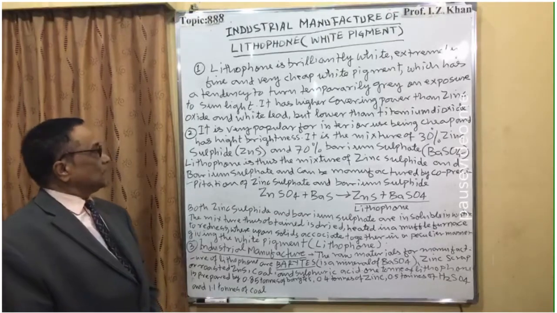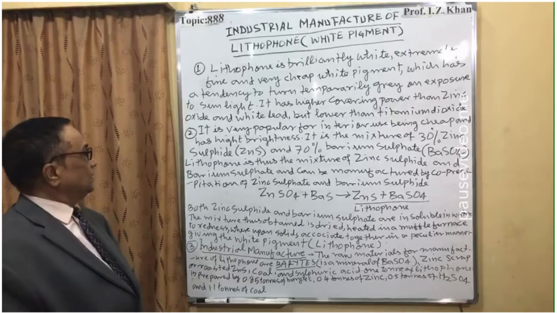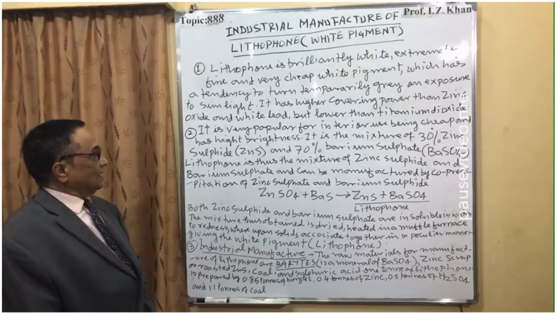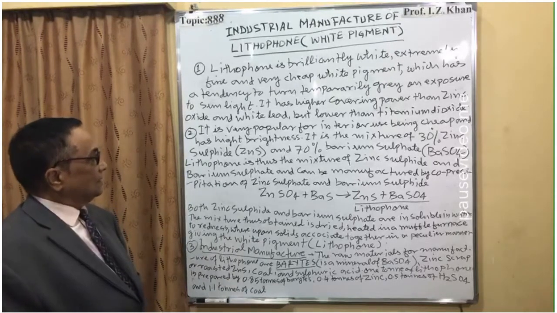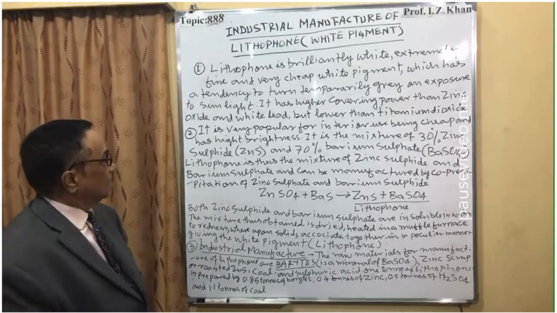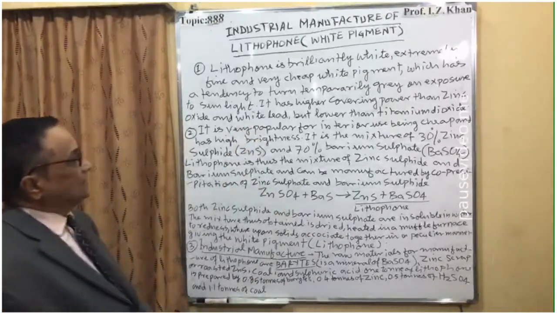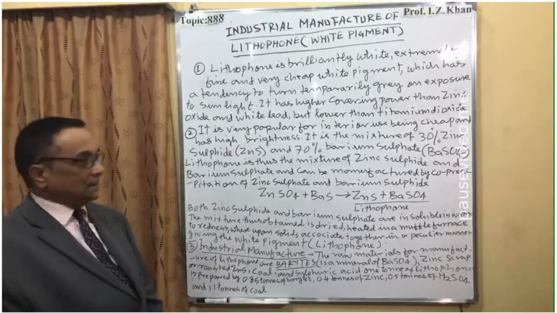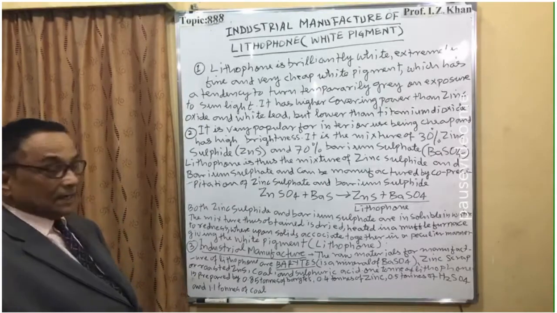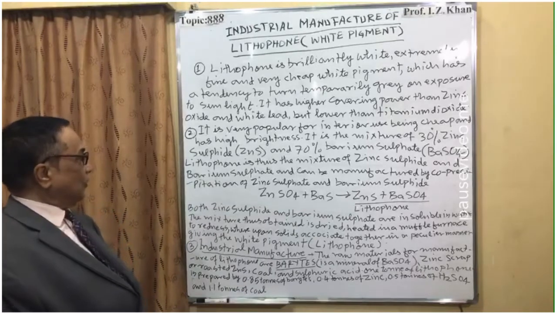And number two, it is very popular for interior use, being cheap and having high brightness. It is a mixture of 30% zinc sulfide, that is ZnS, and 70% barium sulfate, that is BaSO4.